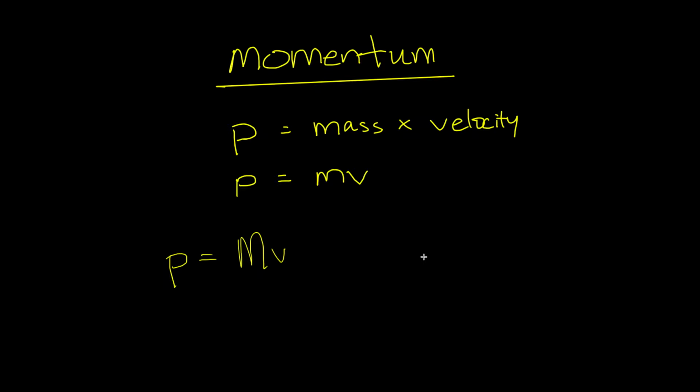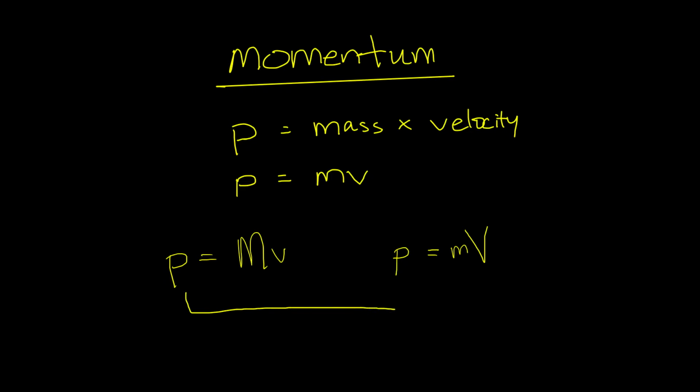Now, another situation would be when a gun fires a bullet into the air. When the bullet travels through the air, the bullet is moving at a very fast velocity, but its mass is not as big. But when you multiply these two numbers together, you'll notice that the momentum is also big as well. So not only does the mass define how much momentum an object has, but also the velocity. An object that has a small mass but a huge velocity can also contribute to a large momentum.